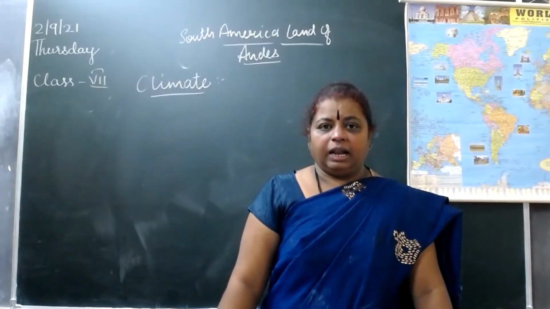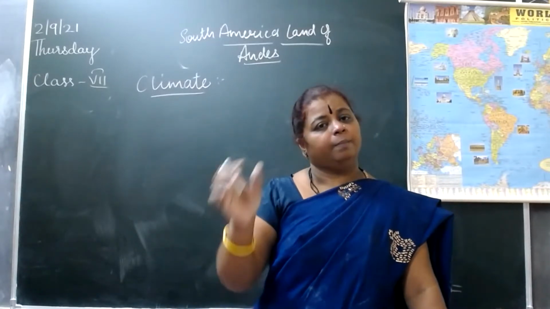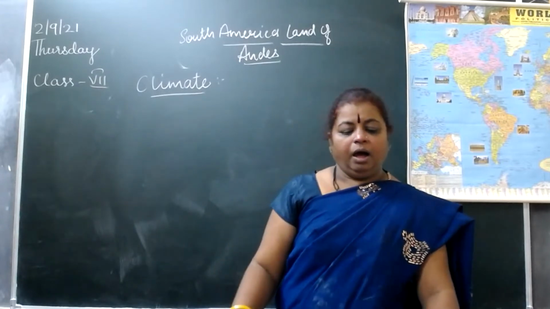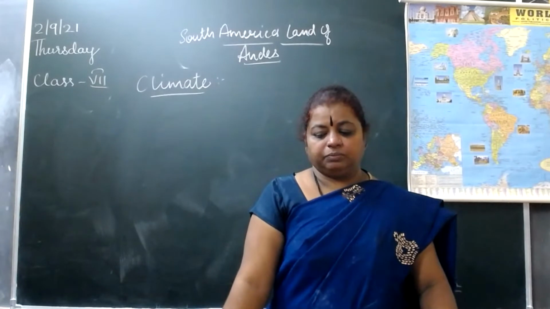Location. The continent lies mainly in the southern hemisphere, and a small portion is found in the northern hemisphere.